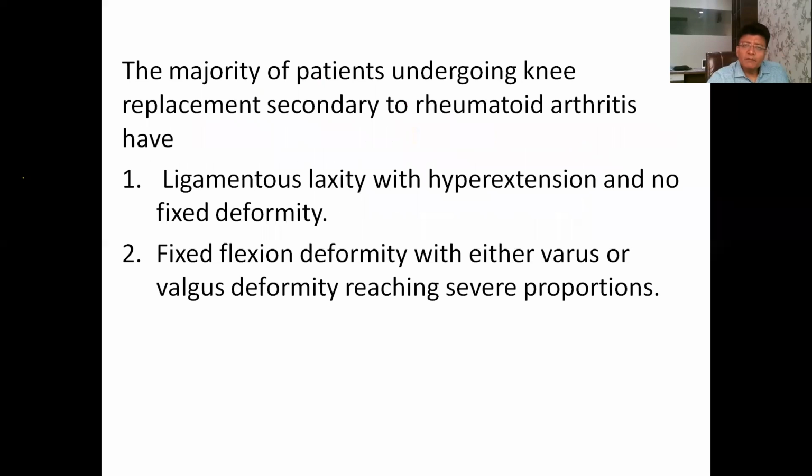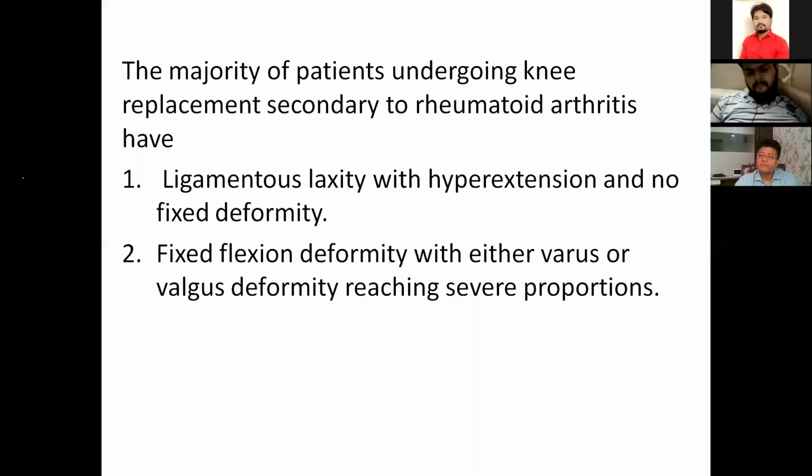The majority of the patients undergoing knee replacement surgery secondary to rheumatoid arthritis have two kinds of deformity. Basically two kinds of deformity are present in the end-stage rheumatoid knee. The one is ligament laxity with hyperextension and no fixed deformity, only ligament laxity. And the second kind of deformity has a fixed flexion deformity associated with varus or valgus deformity, and it can be of various severity.